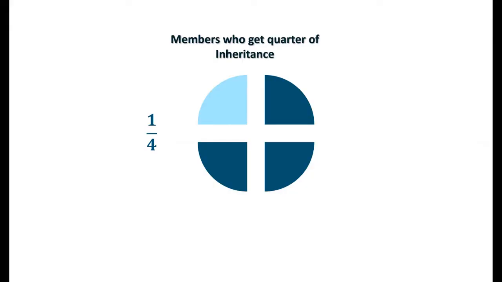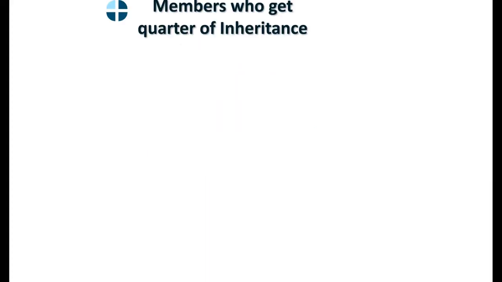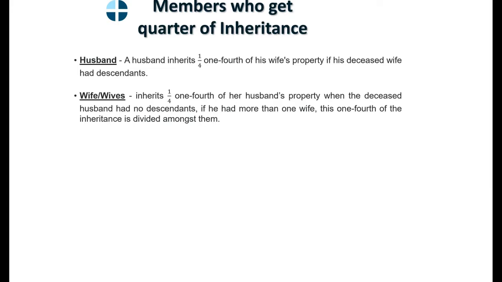Bismillah ar-Rahman ar-Rahim. In this lesson, we will study members who get a quota of inheritance. Ashab al-Ruba. So you divide the wealth into 4 parts: 1, 2, 3, 4. And they take 1 portion of that inheritance. They are members who get this quota of inheritance: the husband and wife or wives.